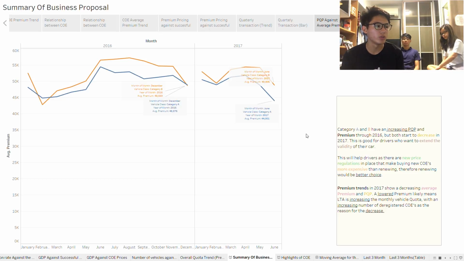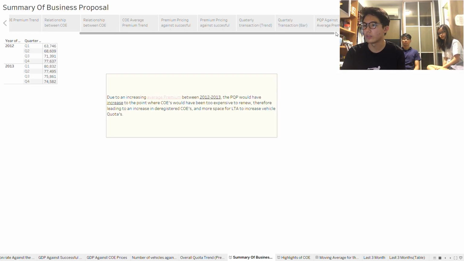Next, we'll be looking at 3.4.2, which is to explain and provide reasons for the premium trends in the year 2017. As you can see from the graph, in the year 2017, the premium and the PQP trends are going down. As you can see from the data here,